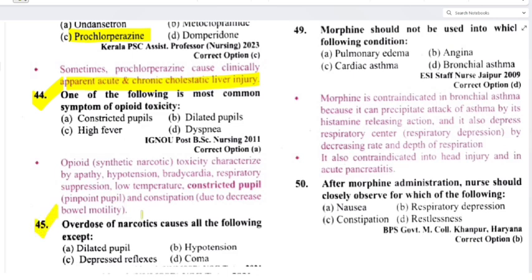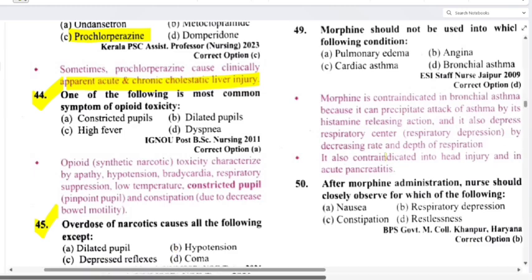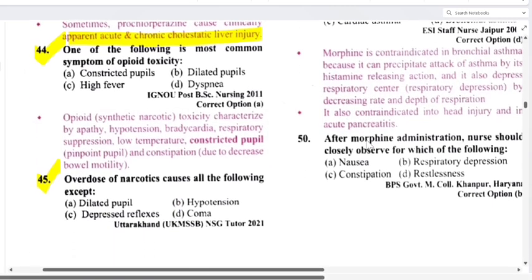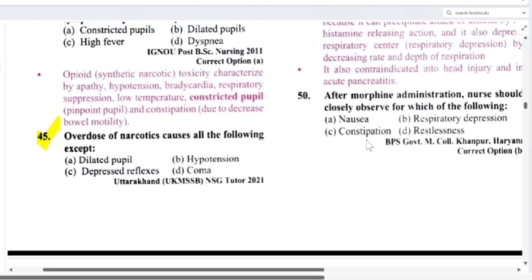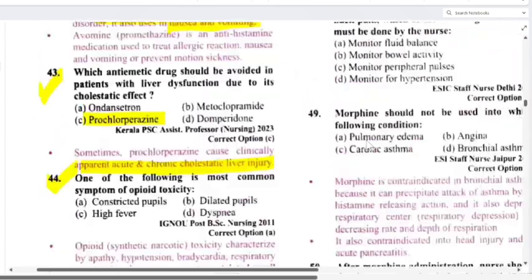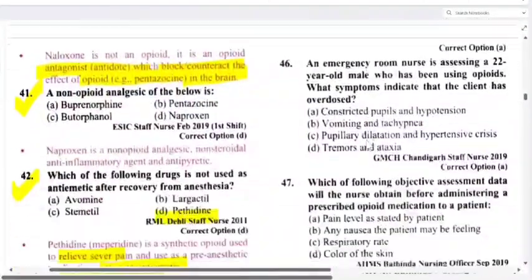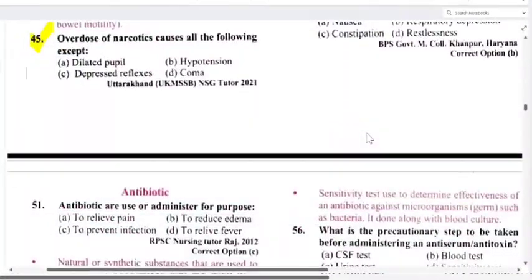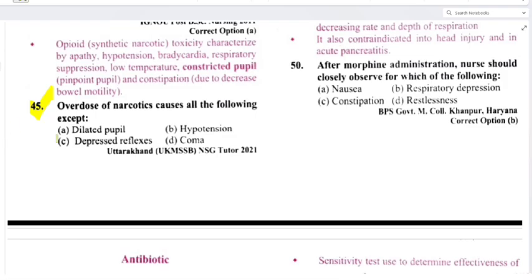So overdose of narcotics causes all the following except dilated pupil, hypotension, depressed reflex and option D is coma. So overdose narcotics में क्या होगा? So option A will be the correct answer. Clear? Option A will be the correct answer, that is dilated pupil.